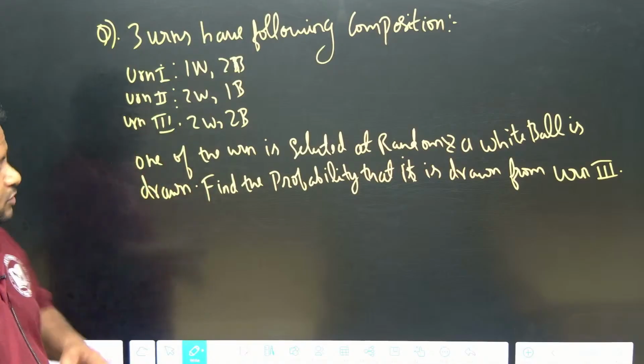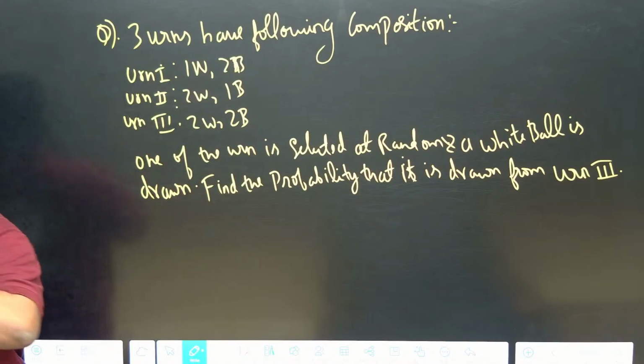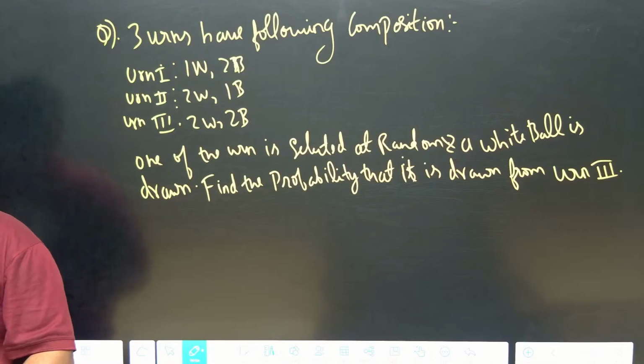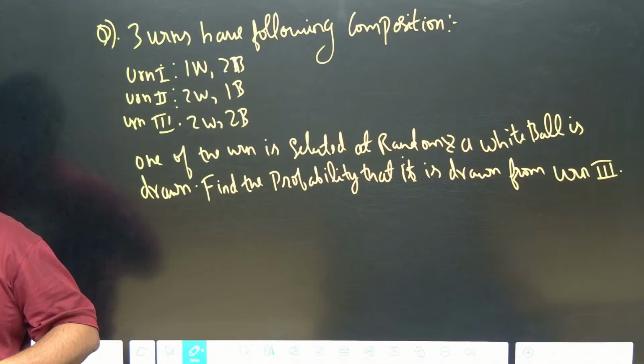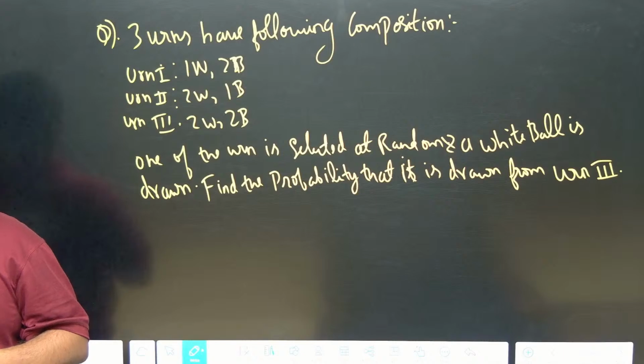Have a look at the question. So 3 urns, they will take a ball. It turns out to be a white ball. They are telling, what is the probability that you are getting the white ball? Fine. What is the probability that you are getting it from the third urn? That is urn 3.